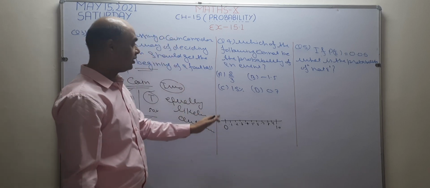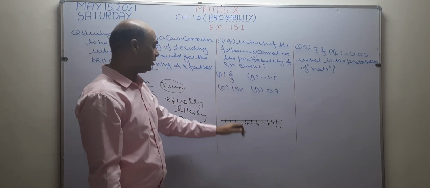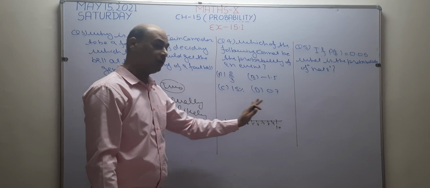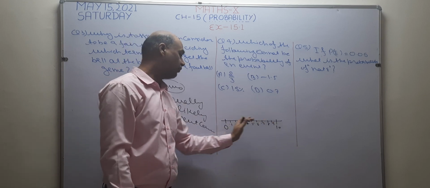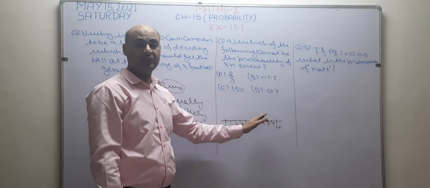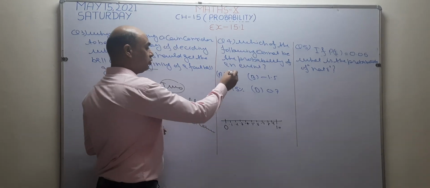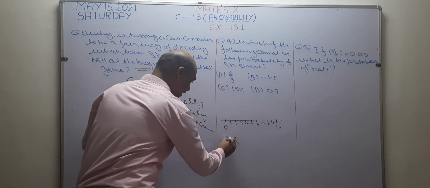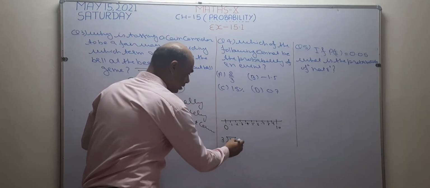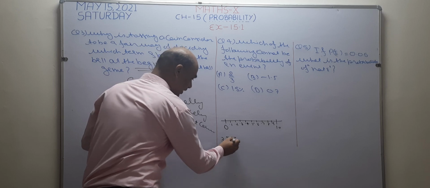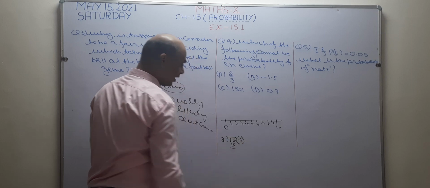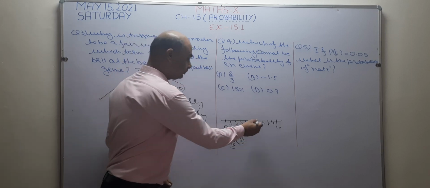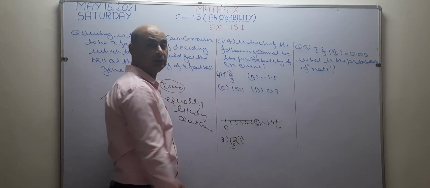Now I want to check which probability lies between 0 and 1. If it lies between 0 and 1, then it is a probability, otherwise it is not a probability. I want to check 2 by 3. When I divide 2 by 3, after putting a decimal I write 0. 3 6s are 18. So the answer becomes 0.6. 0.6 is there. It means this is a probability.